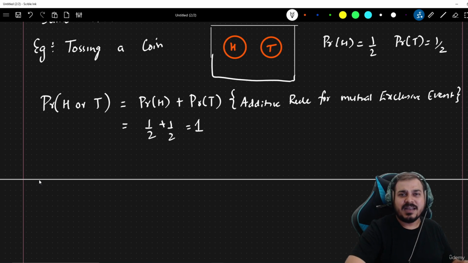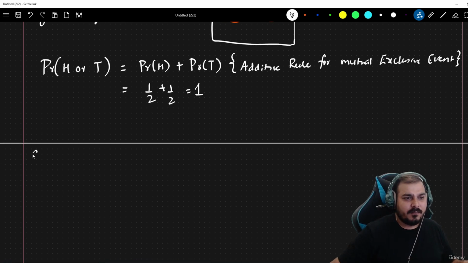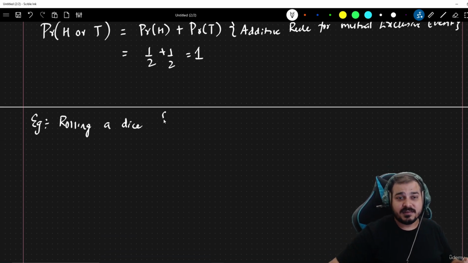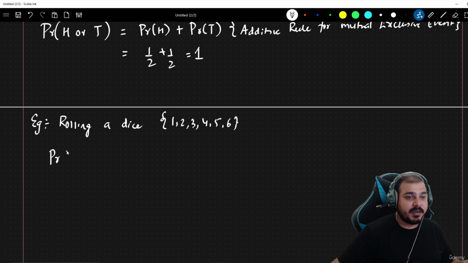Suppose I take another example where I am rolling a dice. In this particular case, the sample space, the number of outcomes I may have, is 6, right? So what is the probability of getting 1 or 5?